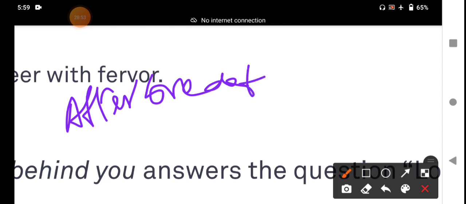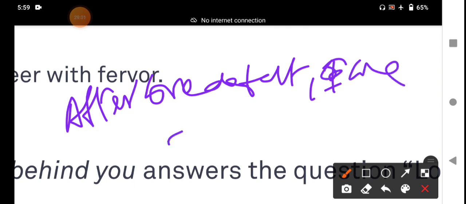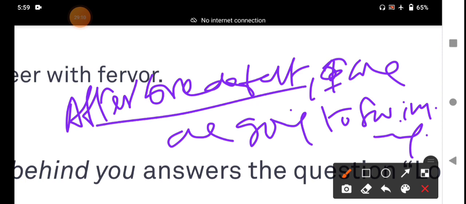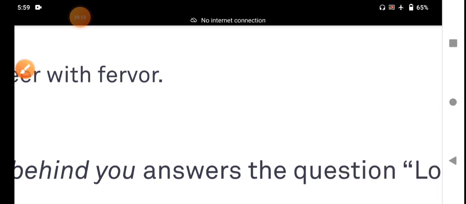Next example: after breakfast we are going swimming. After breakfast: when? That means it is an adverb. That prepositional phrase functions as an adverb.